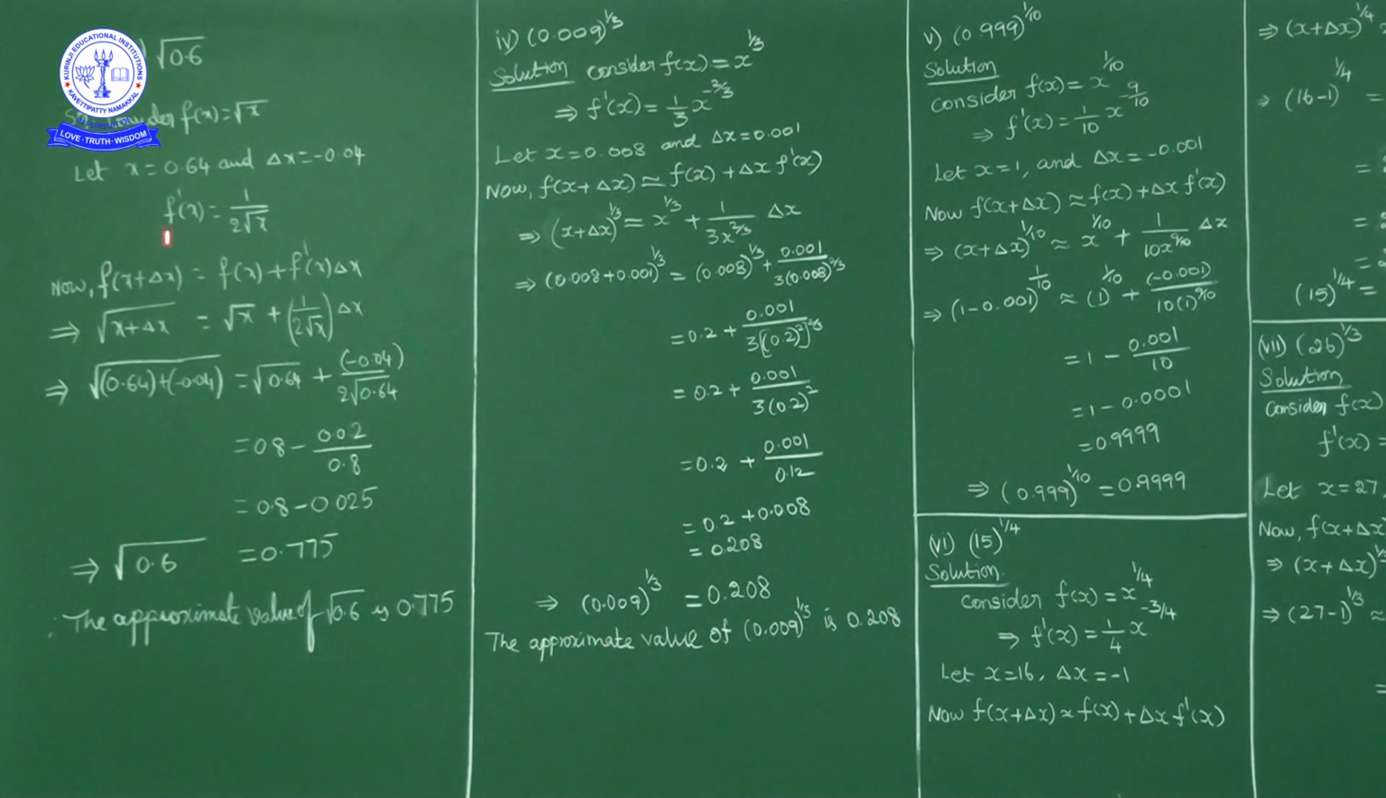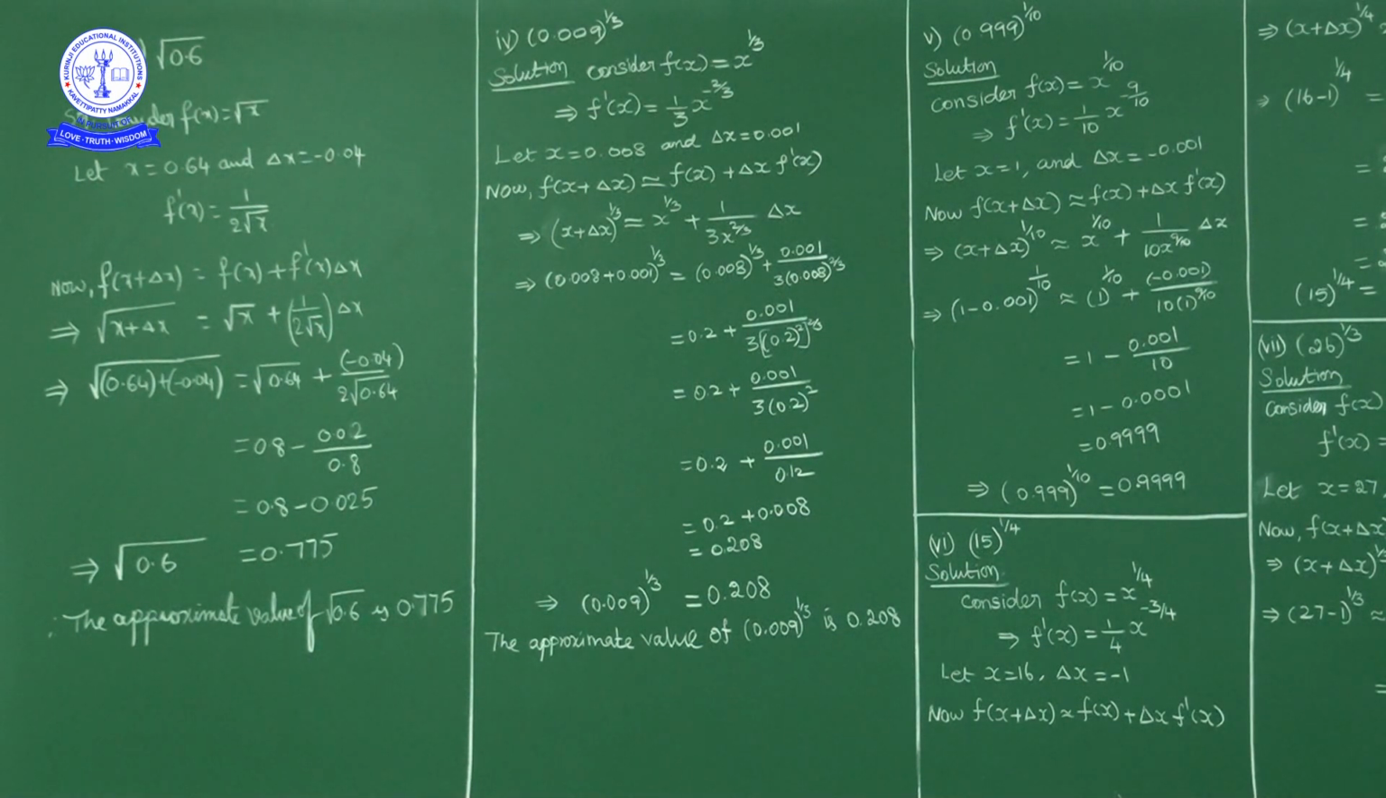Now, as f of x is square root of x, f dash of x is the derivative, 1 by 2 root x. Now we'll use this formula: f of x plus delta x is equal to f of x plus f dash of x into delta x. According to the condition, f of x plus delta x is square root of x plus delta x, which is equal to root x plus 1 by 2 root x into delta x.